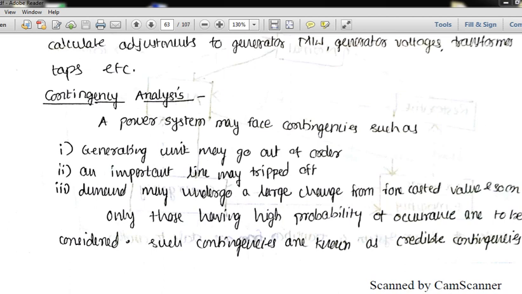For example, how that contingency affects the voltage limits at various places in the power system, or how it affects the real and reactive power flow, or how it affects the synchronization of the generators, or the frequency of the system. All of that comes under contingency analysis.